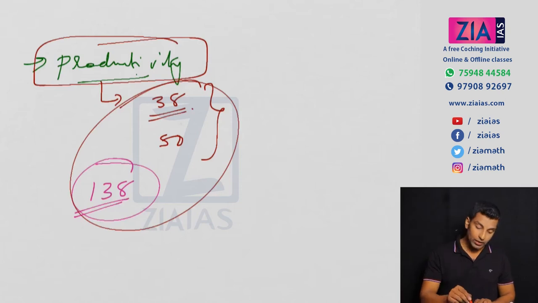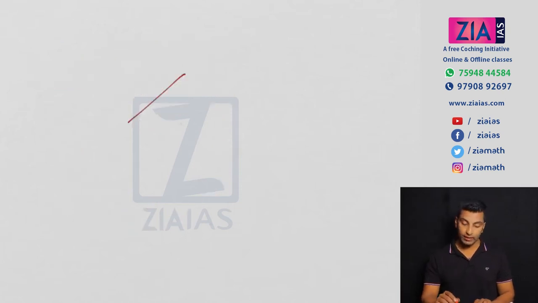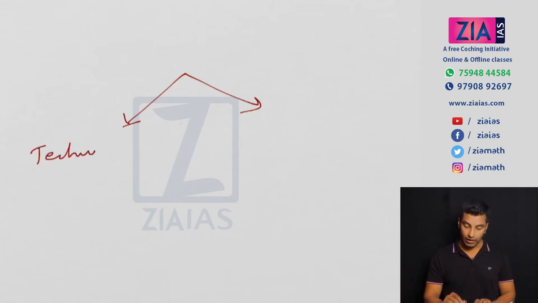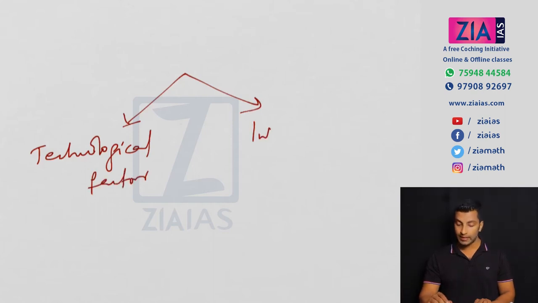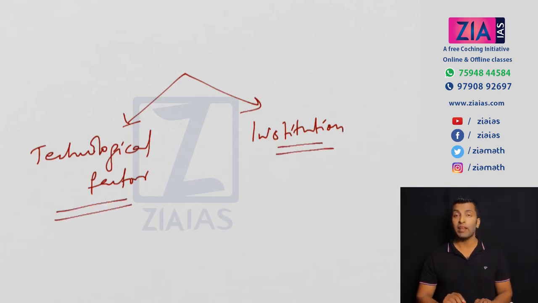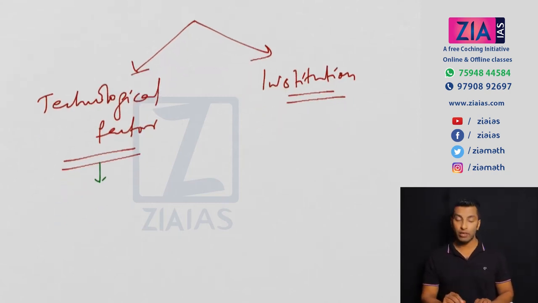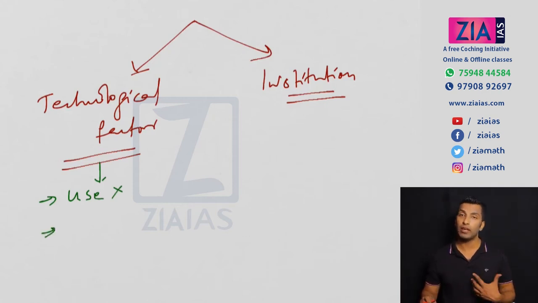Now, what led to this lower productivity in India? There are two reasons. I'll classify one as technological factors and the other as institutional factors. In technological factors, I am classifying everything related to the use and availability of technology. What do you mean by use and availability of technology? Sometimes the technology may be available, but you may not be able to use it. Second, the technology may not be available. So I am talking about both cases.